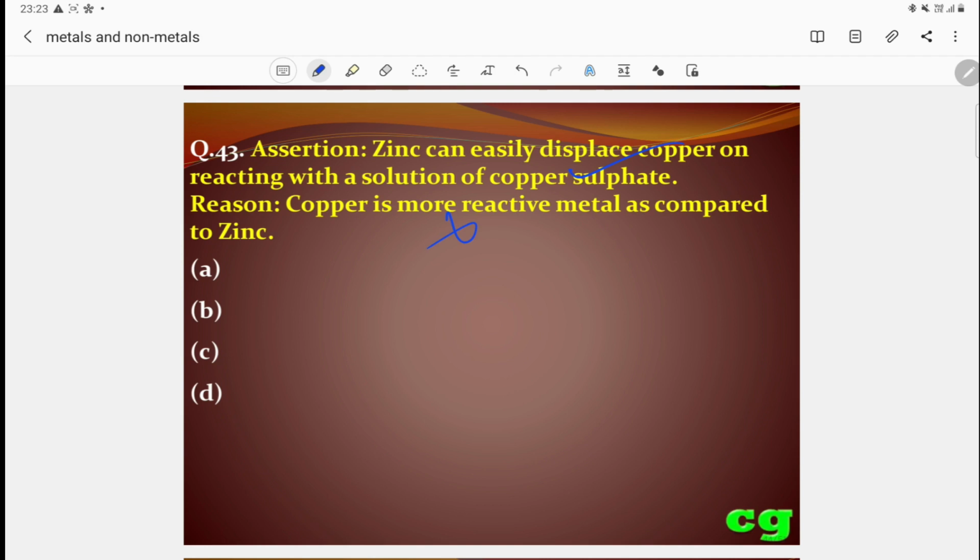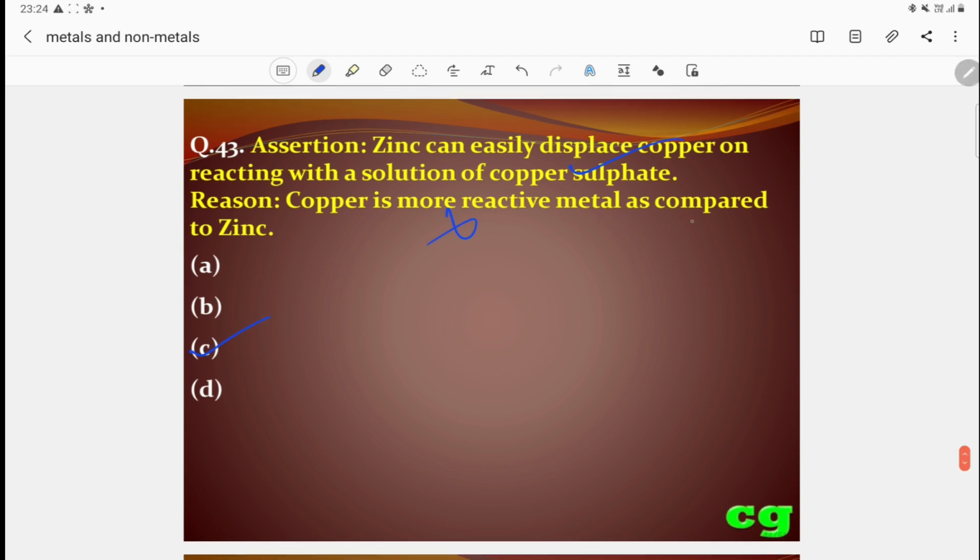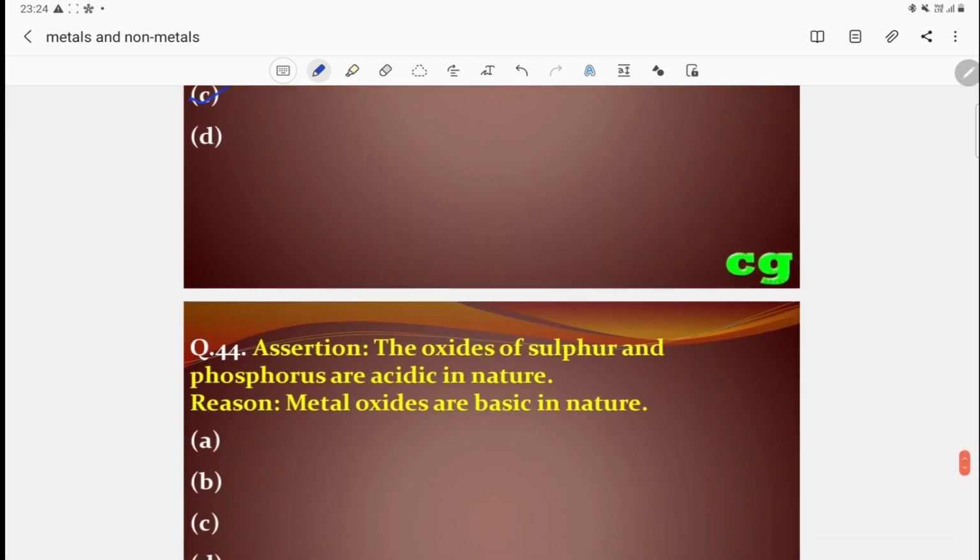It is wrong. So the reason is wrong, but the assertion is true. So this is C. Copper is a more reactive metal as compared to zinc. So it is wrong. So C is the correct answer.